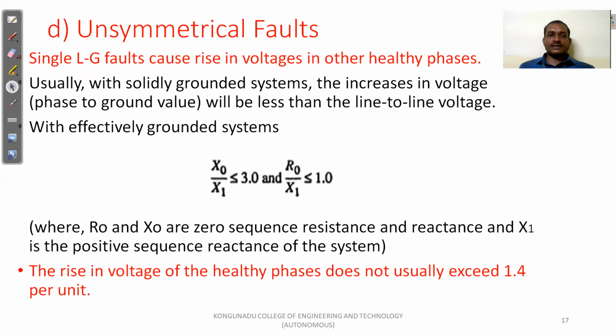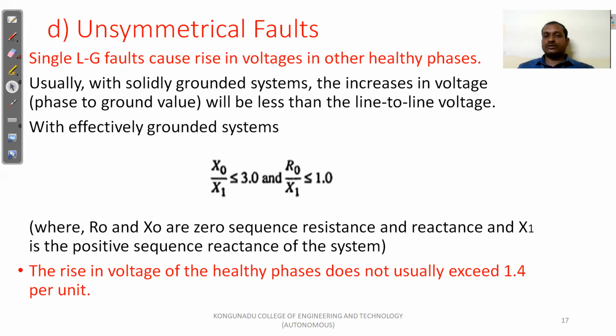So, unsymmetrical faults. Single line to ground faults cause a rise in voltages in the other healthy phases. So if a line to ground fault occurs in any one of the phases, it will affect the other phases also. So usually with a solidly grounded system, the increase in voltage, that is the phase to ground voltage, will be less than the line to line voltage. So this happens in the solidly grounded system. This is the normal case. Phase to ground value will be less than the line to line value.